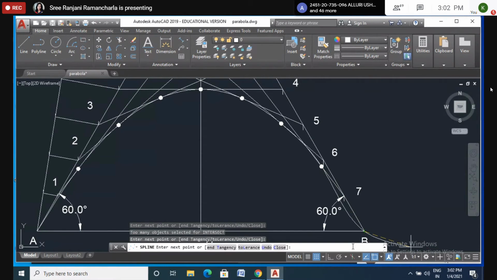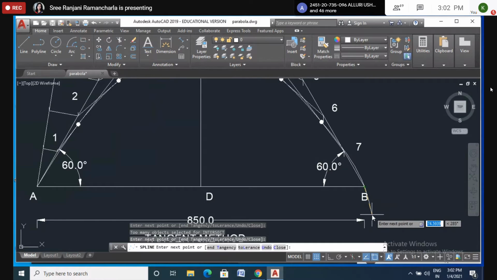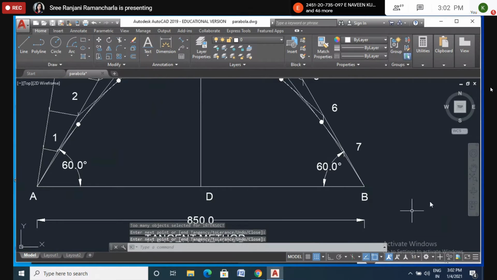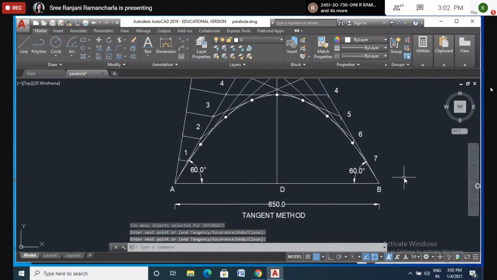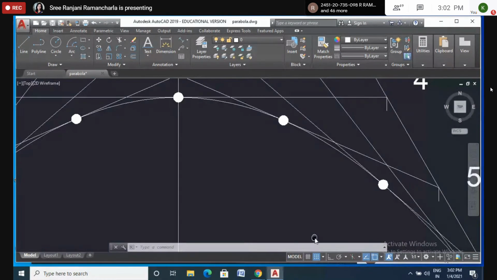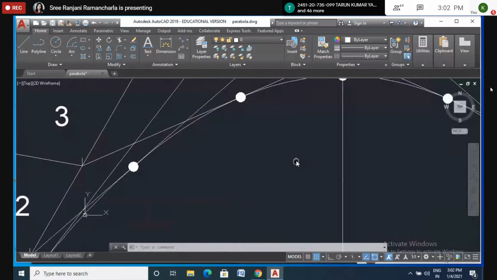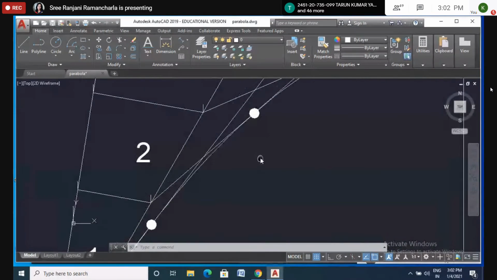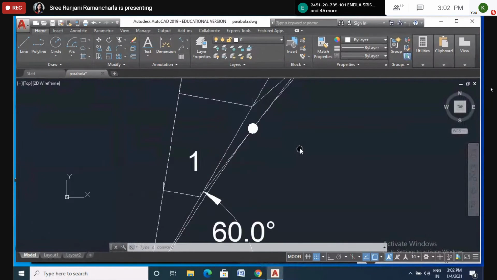While doing this in AutoCAD, we take care about this point, the corner B. Now these are all tangents. It's clear.